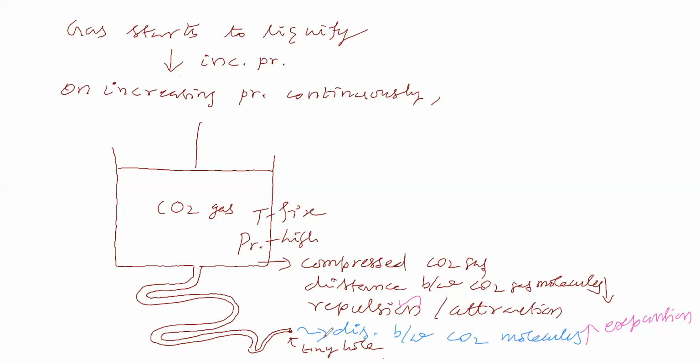Now the carbon dioxide molecules are coming out through this tiny hole by their own. So the distance between carbon dioxide molecules increased by its own. So carbon dioxide gas molecules are undergoing expansion. Now they themselves are moving away.